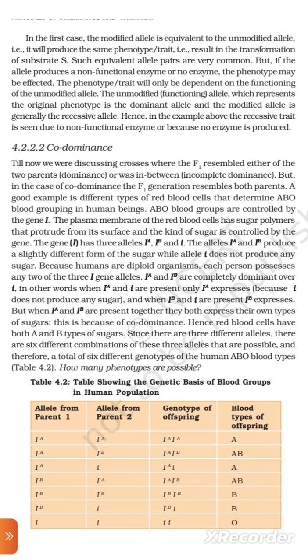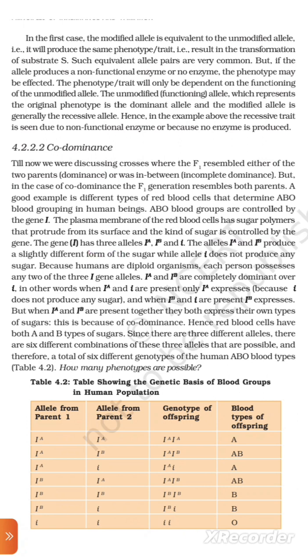4.2.2.2 Codominance. Till now we were discussing crosses where the F1 resembled either of the two parents, dominance, or was in between, incomplete dominance. But in the case of codominance, the F1 generation resembles both parents. A good example is the different types of red blood cells that determine ABO blood grouping in human beings. ABO blood grouping is controlled by the gene I. The plasma membrane of the red blood cell has sugar polymers that protrude from its surface, and the kind of sugar is controlled by the gene.